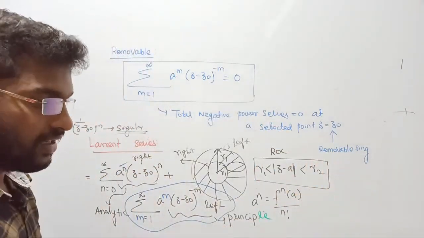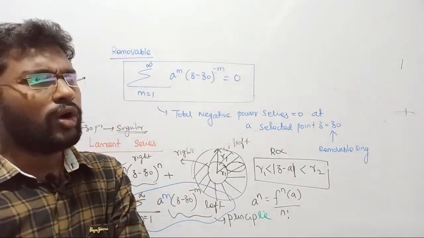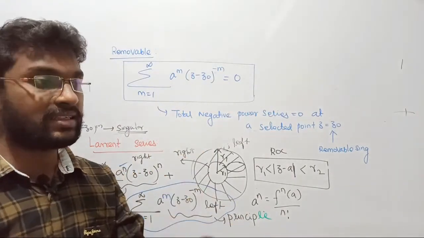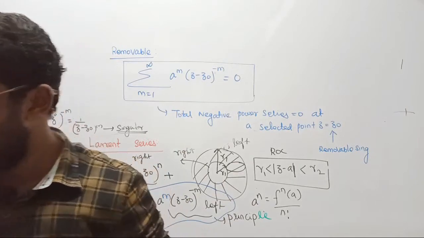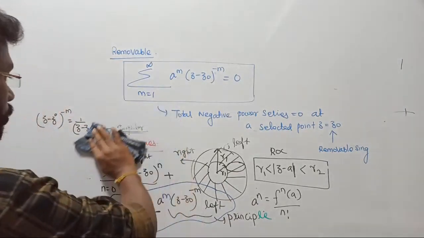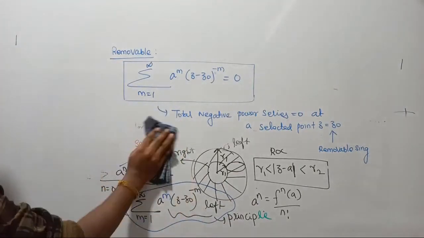Now the third point is called essential singularity. Now what do we mean by essential singularity? Let me rub this one, so let us rub this one. Let's talk about essential singularity.